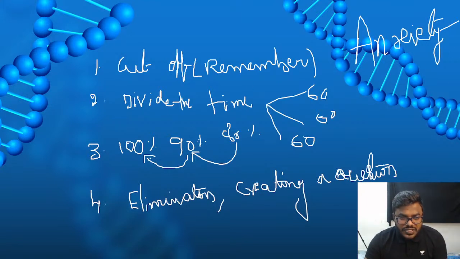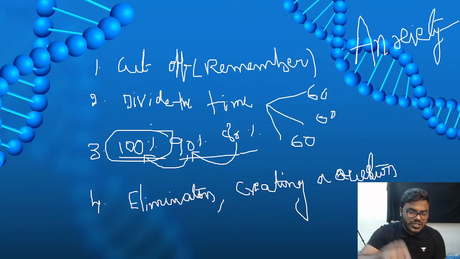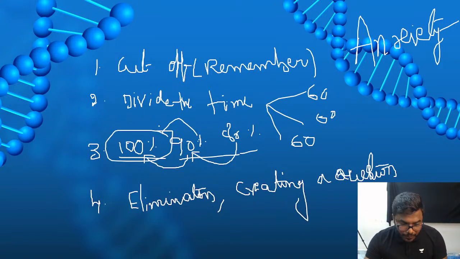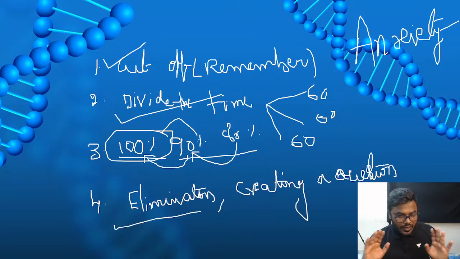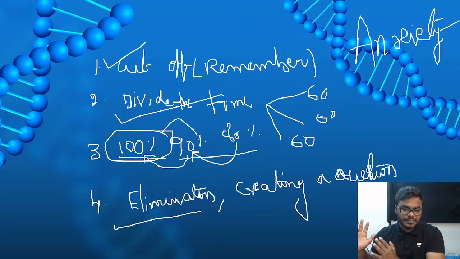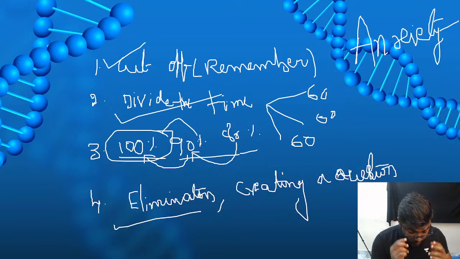Split into 100%, 90% and 80%. If you submit the option, don't think about it. Then immediately move to the next section. So most important, never forget your cutoff. Divide the time. Use the elimination method. Don't get excited. Okay. So please try to utilize 3 hours without fail. That's what I want to say, friends.